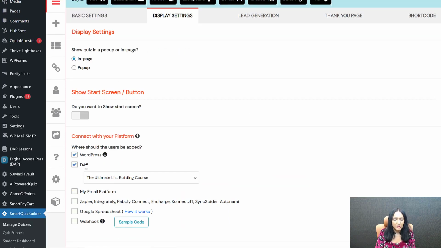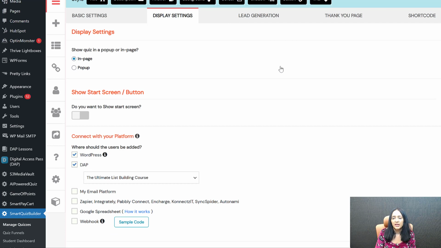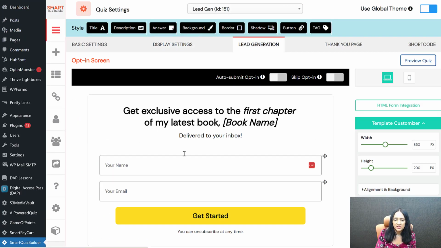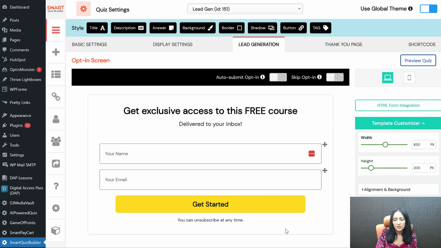I have connected it to DAP. See, it connects with DAP. You can select your product in DAP. I have selected my product in DAP, this one. And you can also connect it to your email platform, right? If you want, you can connect to your email platform as well. And lead generation, this is just a simple form. You can update it and deliver to your inbox.